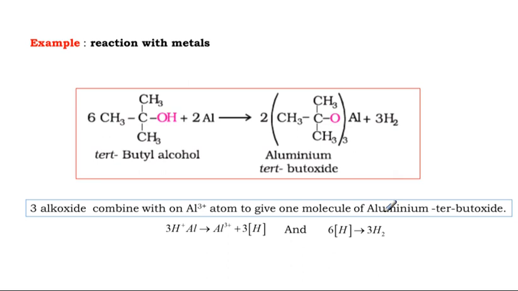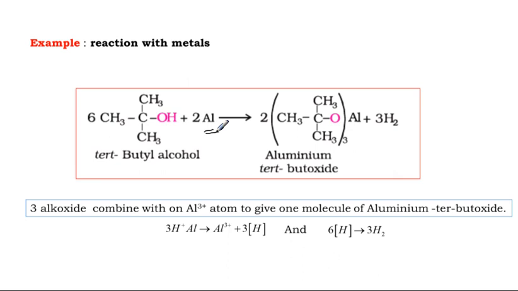Reaction with the metal. What is the metal here? Aluminium. Remember, aluminium shows amphoteric nature.